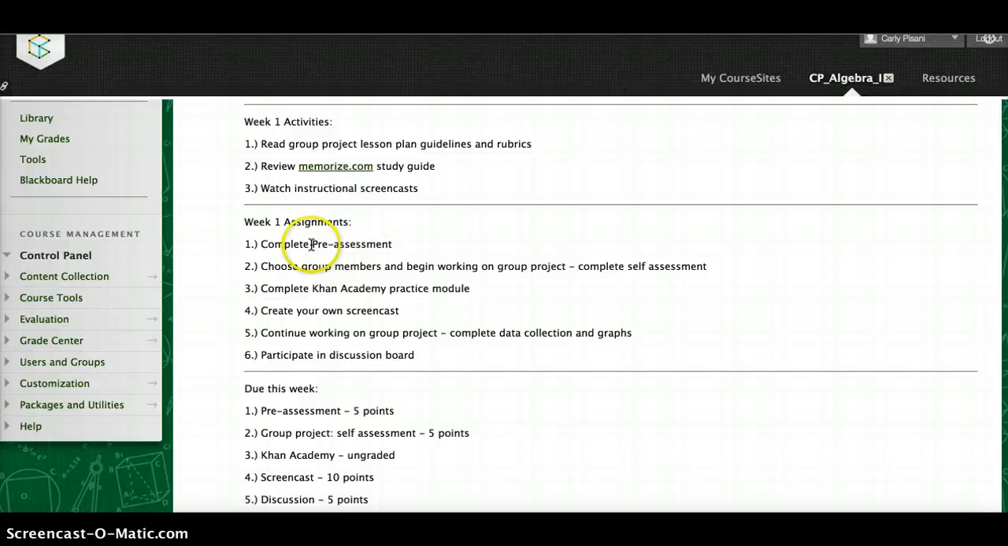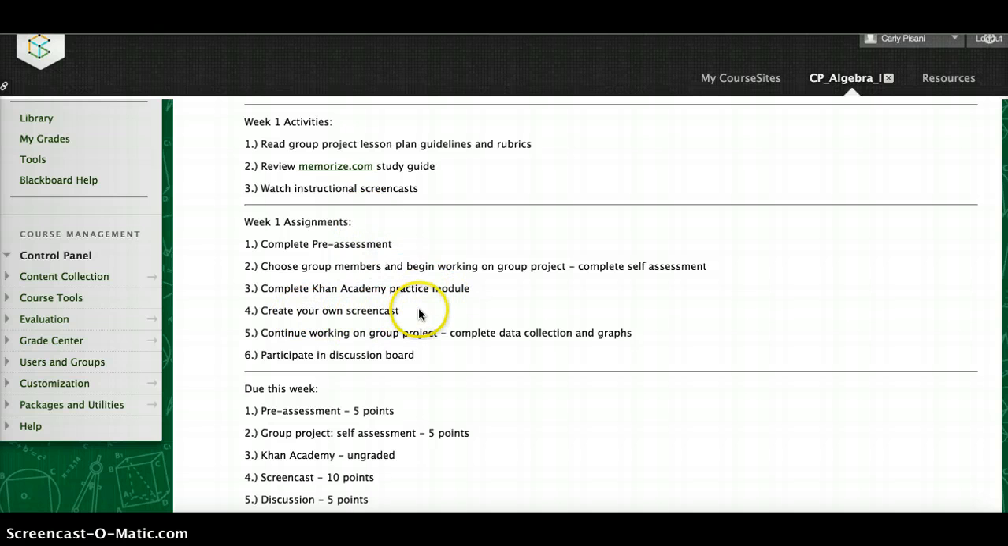I have the students completing a pre-assessment to give me a benchmark of where they're beginning with their knowledge on this concept. They are going to begin working on a group project, so they have to choose their group members and then complete a self-assessment where they set goals for themselves and their group. I'm using Khan Academy for the students to practice what they've learned in this particular week.